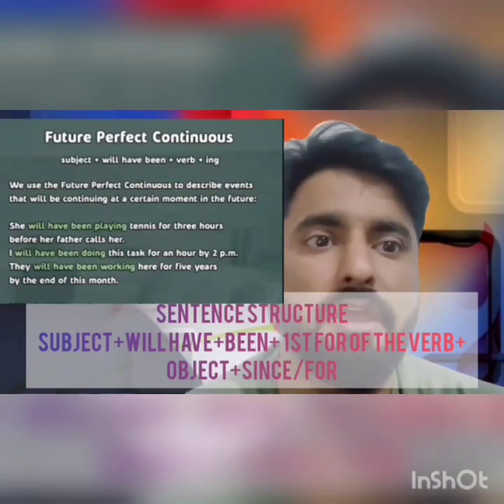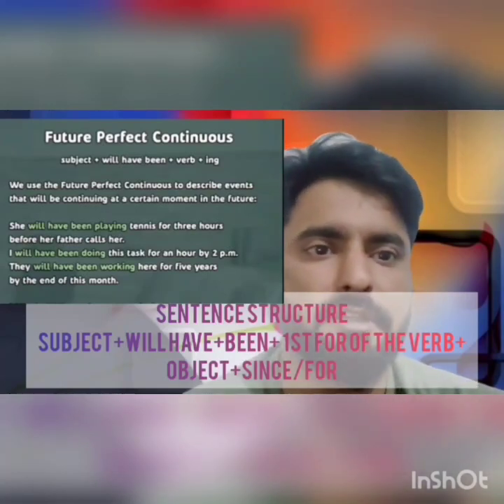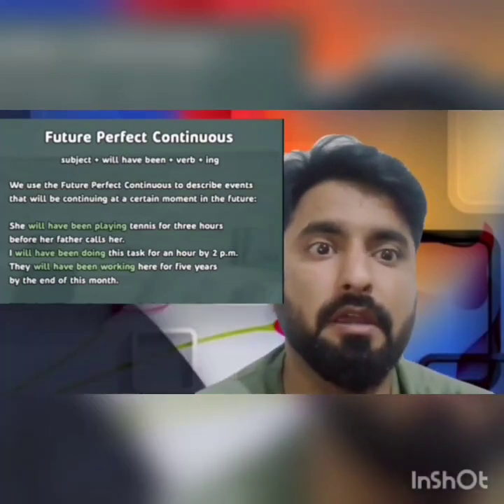Second example, I will have been doing this task for an hour by 2 p.m. Third example, they will have been working here for 5 years by the end of this month.